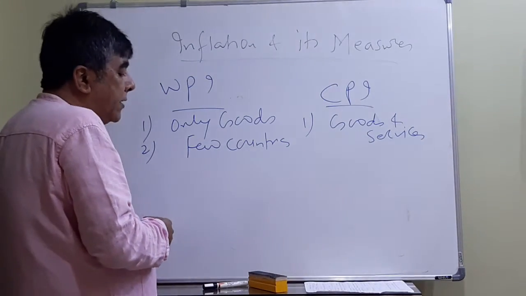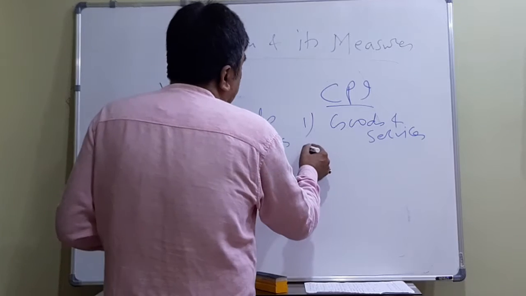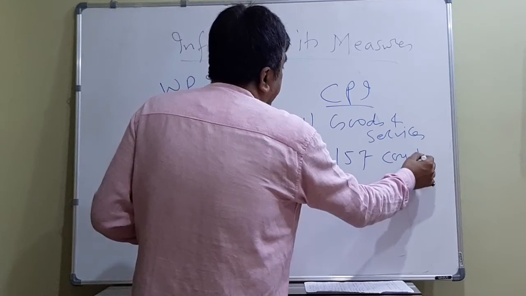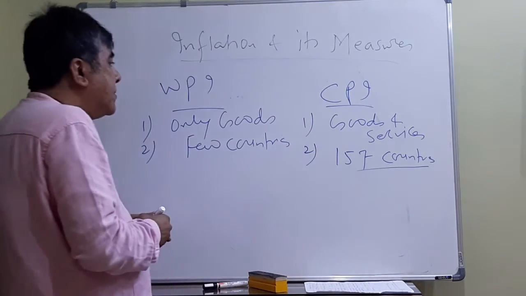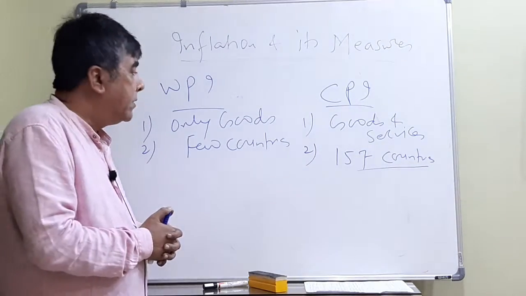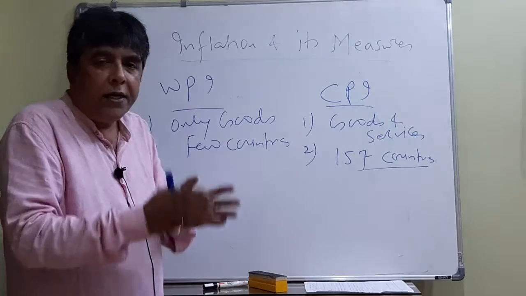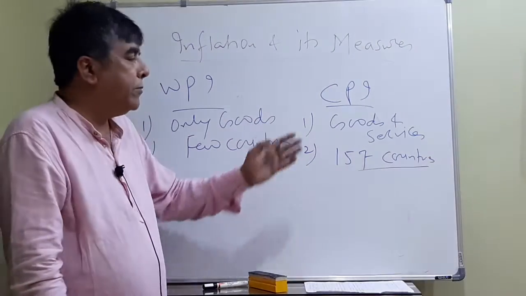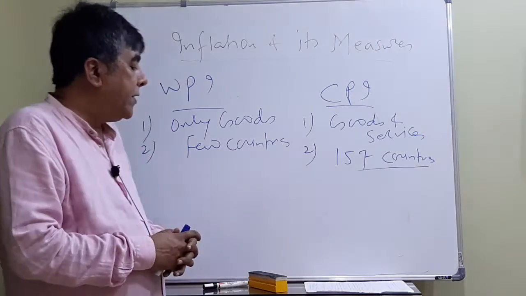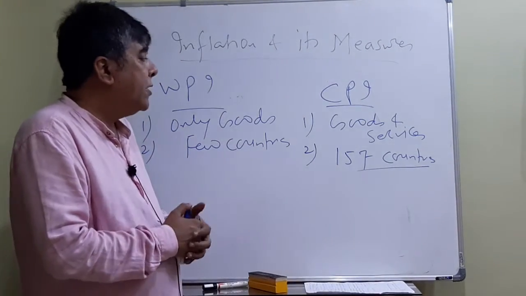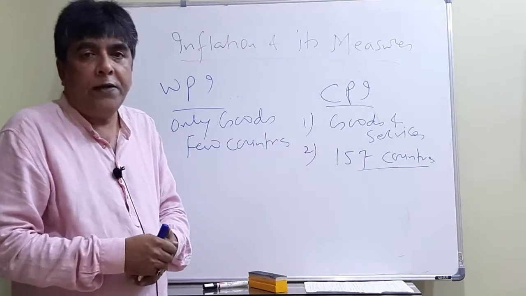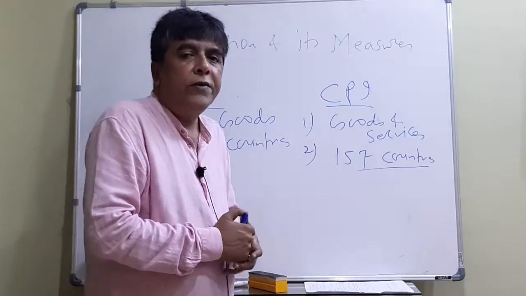But CPI is followed in approximately 157 countries. Most countries in the world follow CPI rather than WPI. The reason is clear now, because in case of WPI, we take only prices of goods, while in case of CPI, both goods and services are included. And as I said earlier, people of India are spending heavily on services. In fact, they are spending more on services than goods, and that's why CPI is more relevant. This is the second difference.